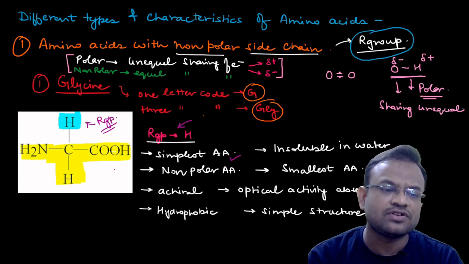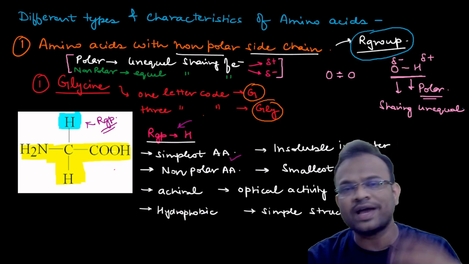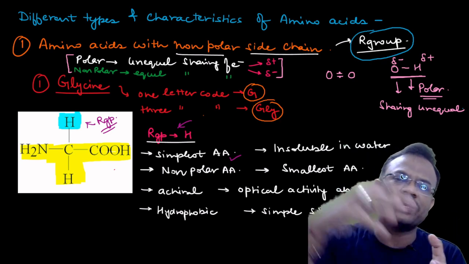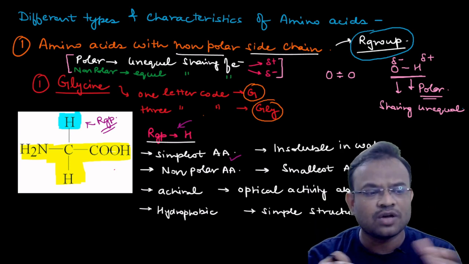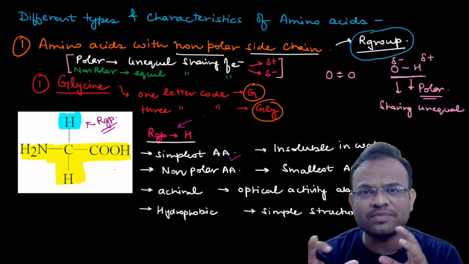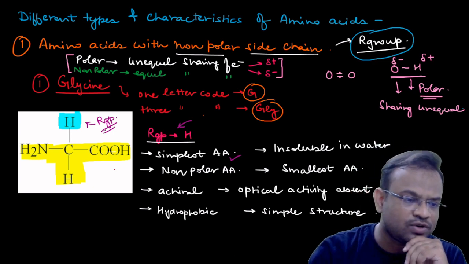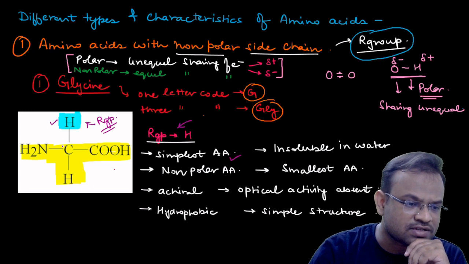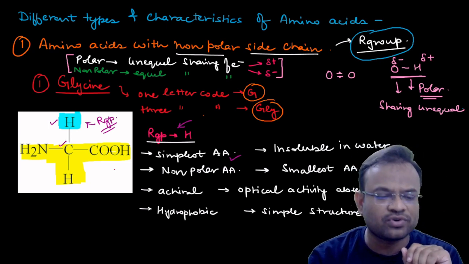Next thing is, it is a non-polar amino acid. I told you that polarity basically depends upon the electronegativity difference between the two elements that are attached to each other. Now carbon and hydrogen have almost the same electronegativity. You can see over here that carbon and hydrogen are linked. This is hydrogen and this is carbon. Carbon and hydrogen have almost the same electronegativity.